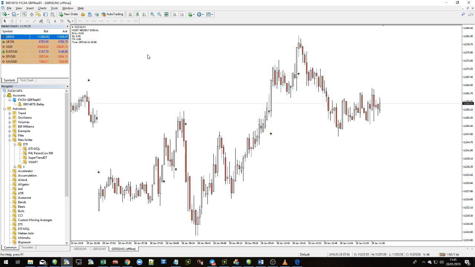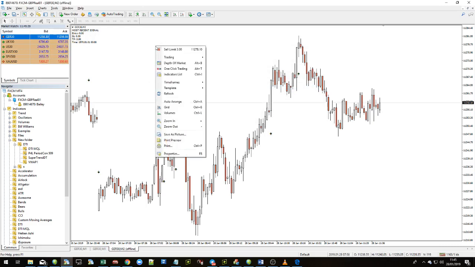So that's that done. Now what we need to do, you see the comment information up here? This is what I was referring to. Right click, template, save template.